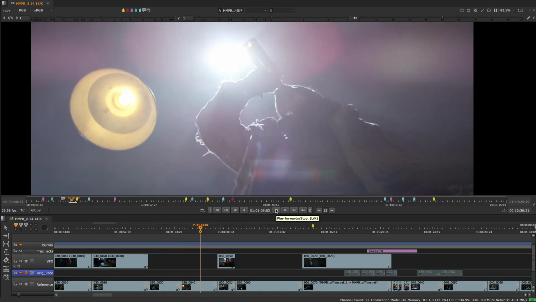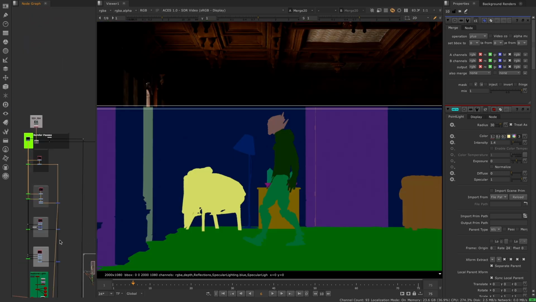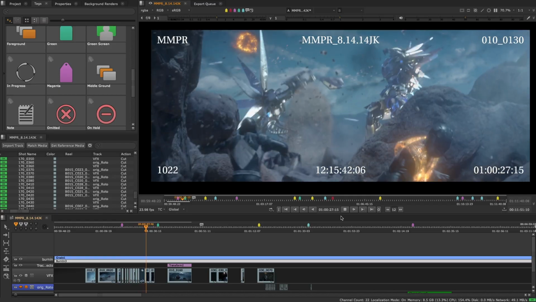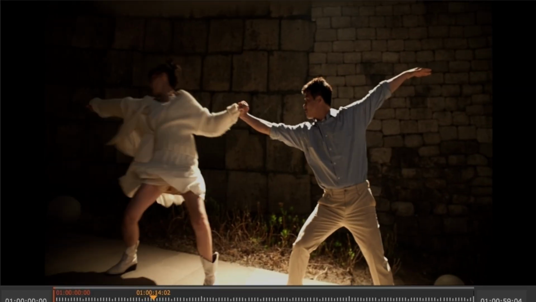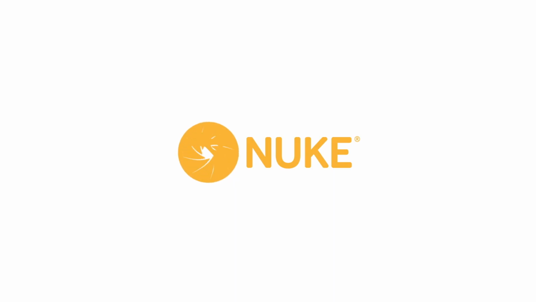With Nuke 15.0 and 14.1, we are looking to push artist tools further with modern performant architecture improvements, advancements in machine learning, greater tools to do more at a sequence level, and support for your future pipelines. Thank you for making Nuke what it is today, and happy comping!